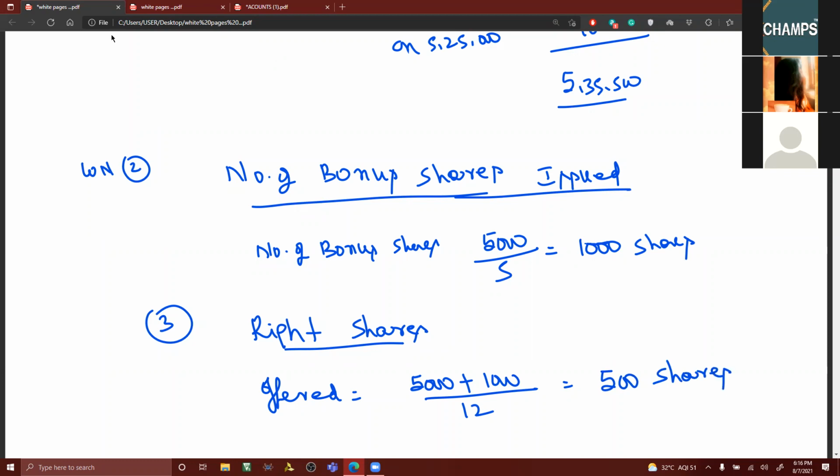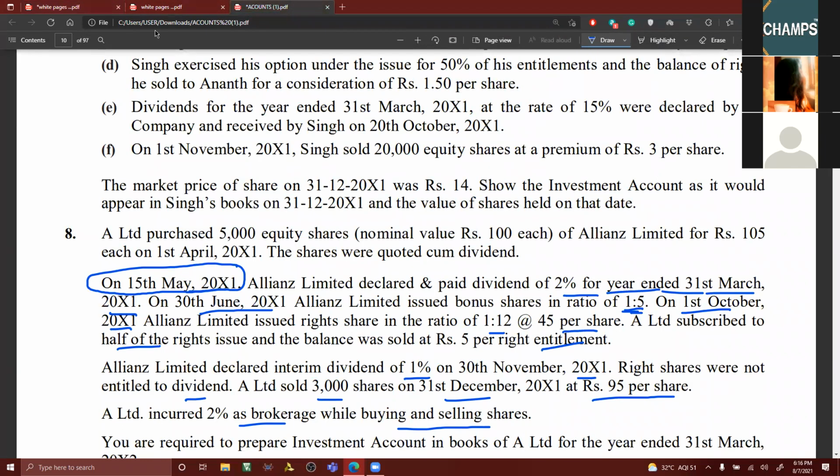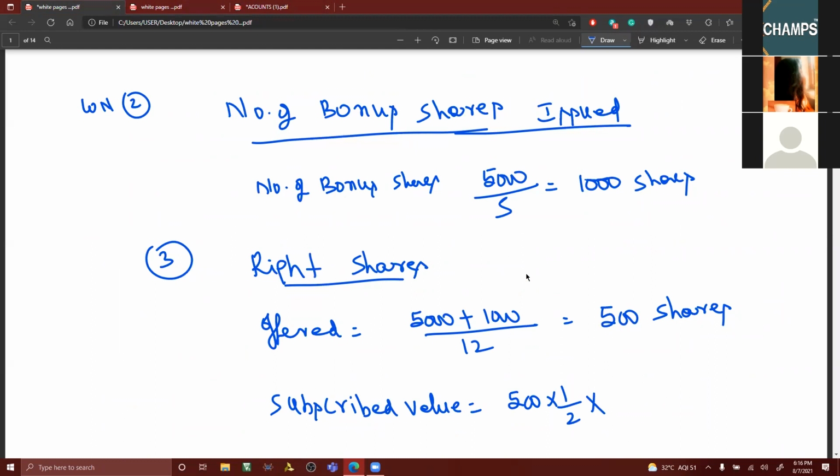Half of the right shares subscribed. Subscribed value is equal to 500 into 1 by 2 into 45 rupees per share. How much will you be getting? 11,250.